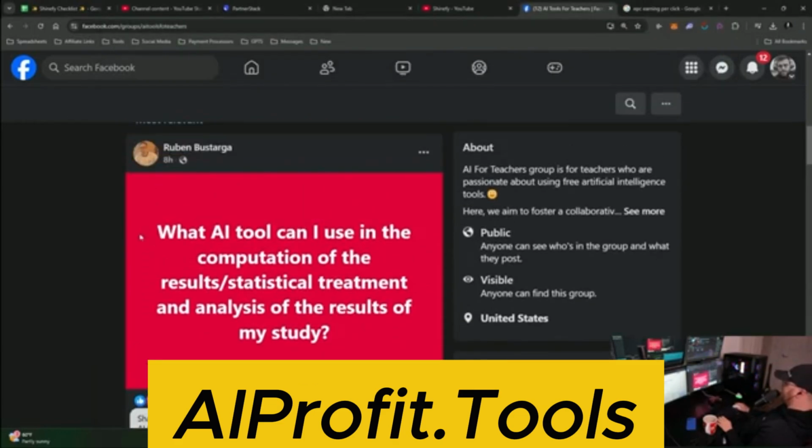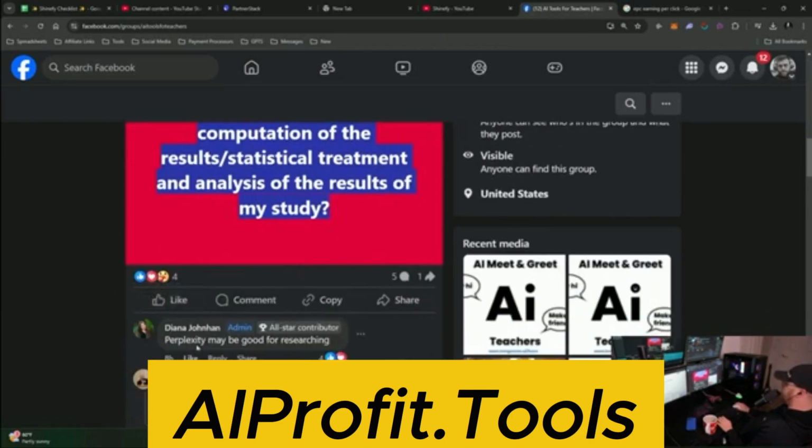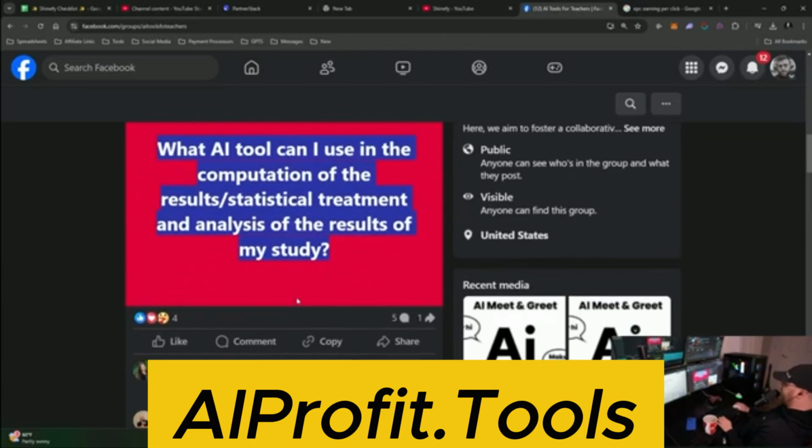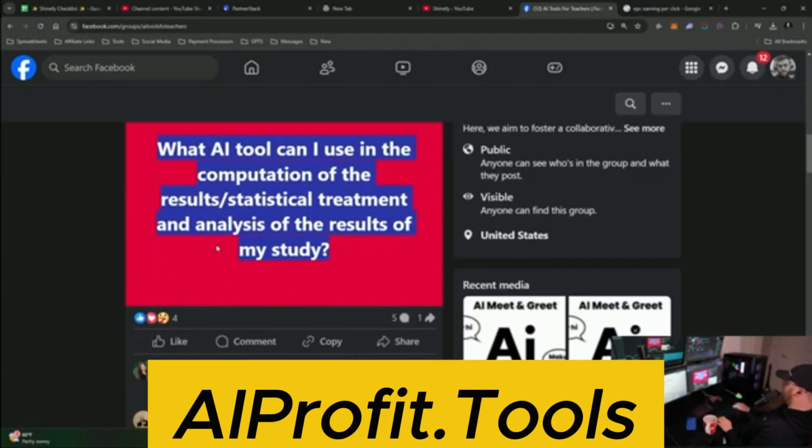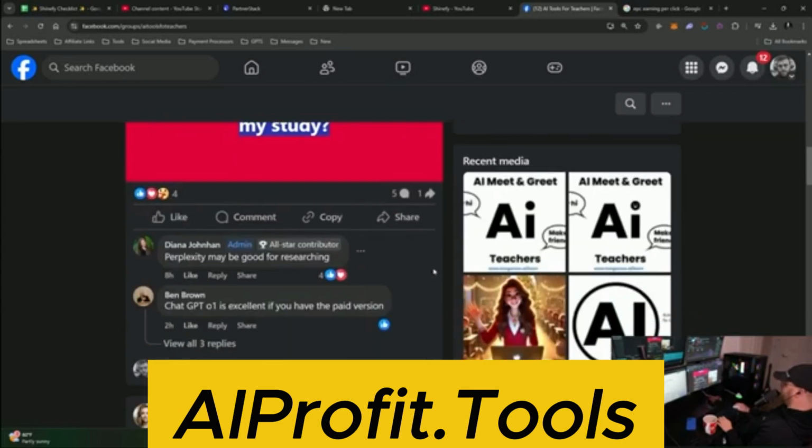And so this is a great example of, I could take this exact same post and publish it on my own profile. And if I get these people that are interacting on this as friends and they're following me, there's a very high chance that they're going to go and interact with my post too. Perplexity may be good for researching.